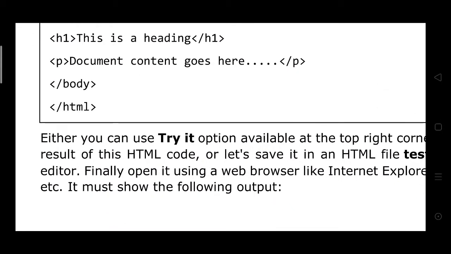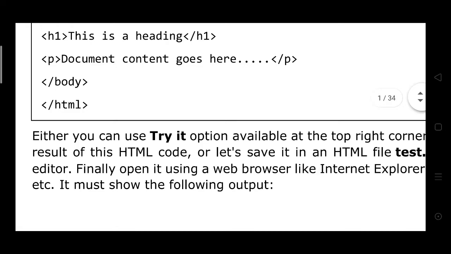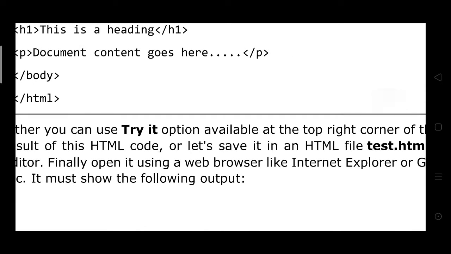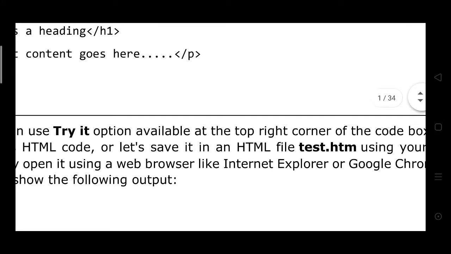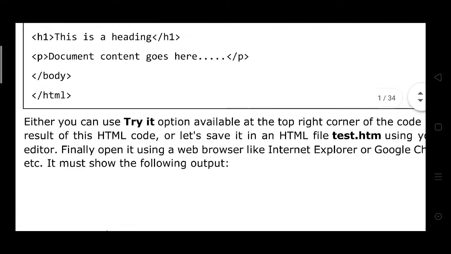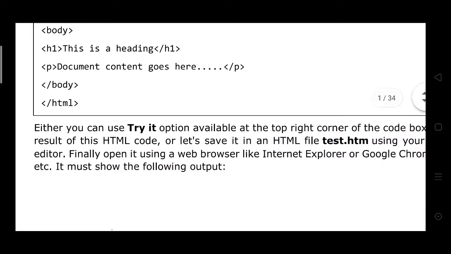Either you can use the Try it option available at the top right corner of the code box to check the result of this HTML code.